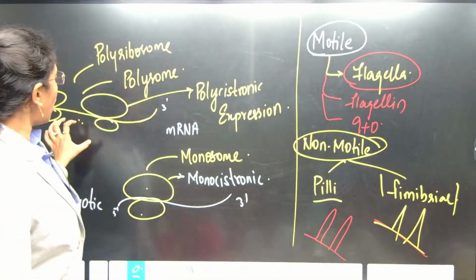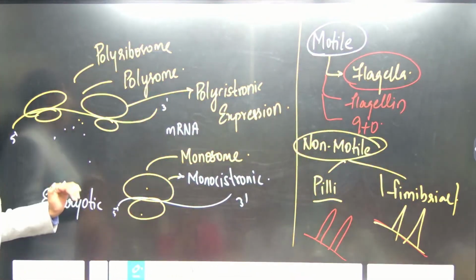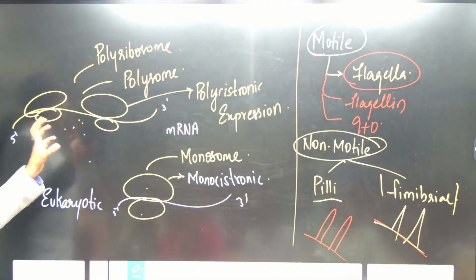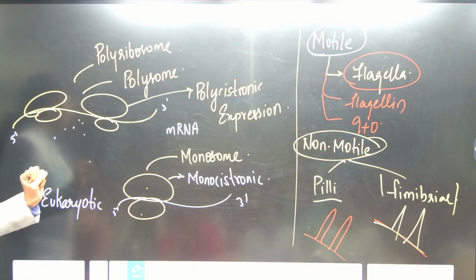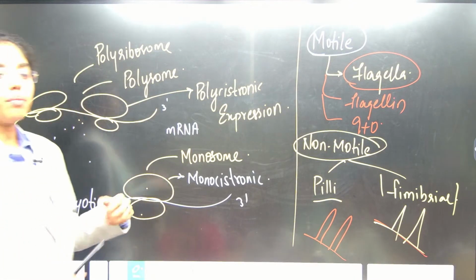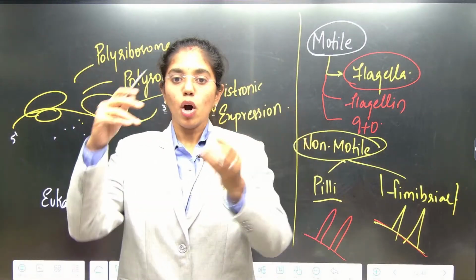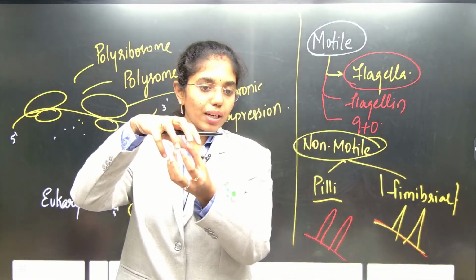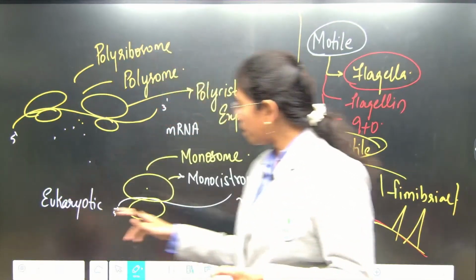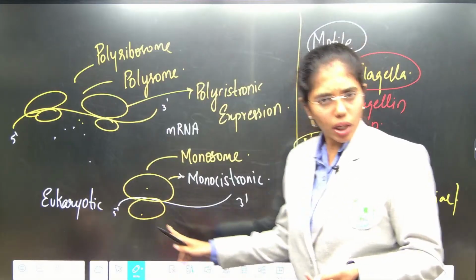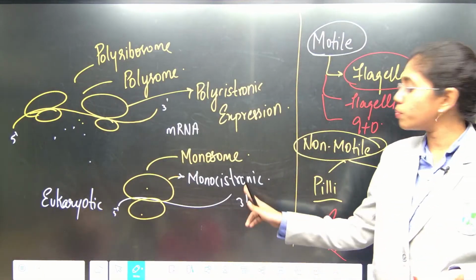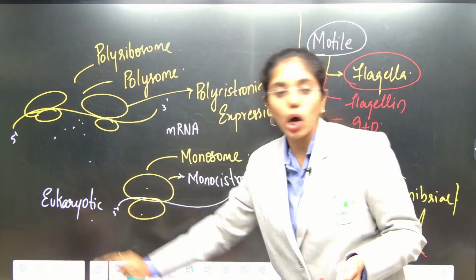And then there is one peculiar phenomenon, the major difference between the ribosomes of prokaryotic cell and eukaryotic cell. During translation, over a single mRNA, only one ribosomal subunit will come and bind. That is known as monosome. That gives only one protein expression, which is known as monocistronic expression in a eukaryotic cell.